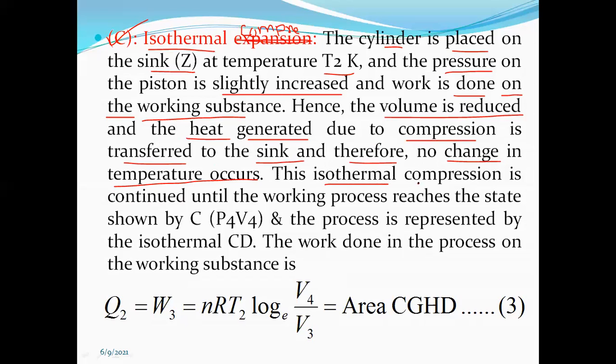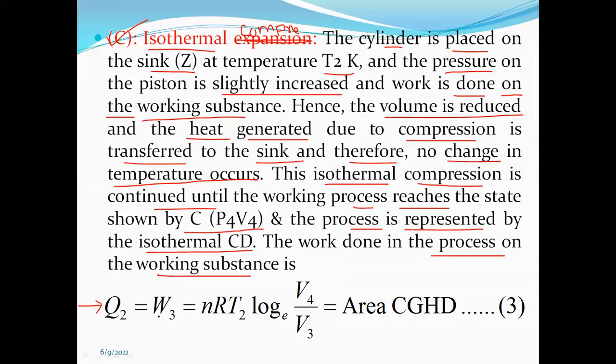So this isothermal compression is continued until the working substance reaches the state shown by C, P4, V4, and the process is represented by the isothermal CD on the indicator diagram. Therefore the work done in the process on the working substance is this Q2. Earlier we discussed Q1 in the first process, that is isothermal expansion.